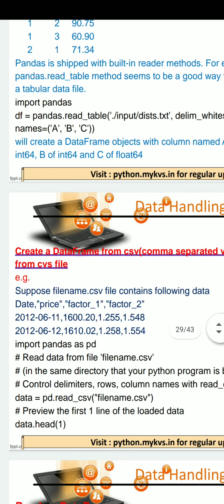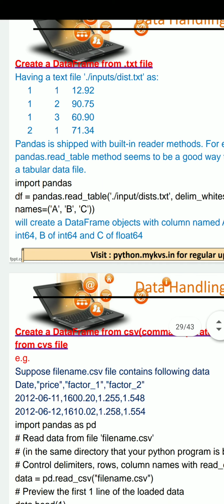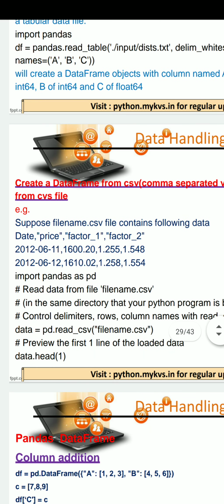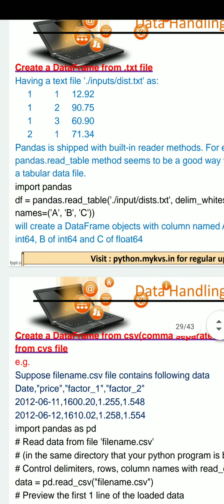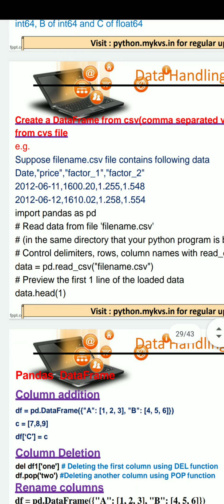So students, you are finding there are two methods. One is read_table and another one is read_csv. read_table is used to read a .txt file, whereas the read_csv method is used to read a CSV file.